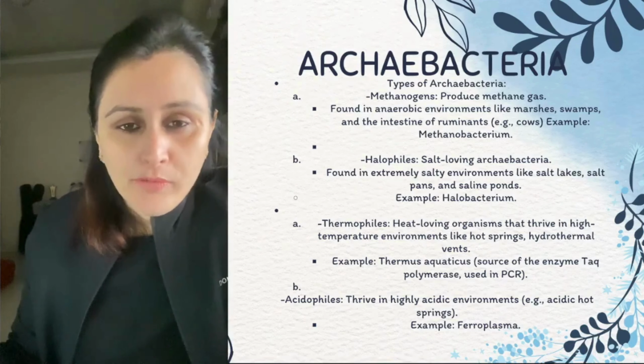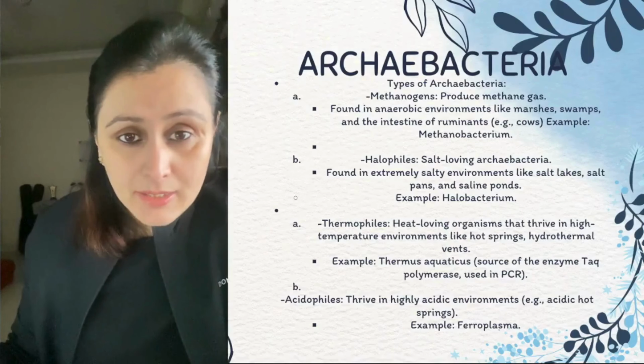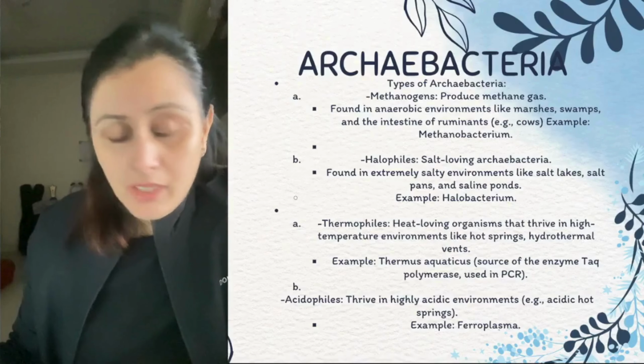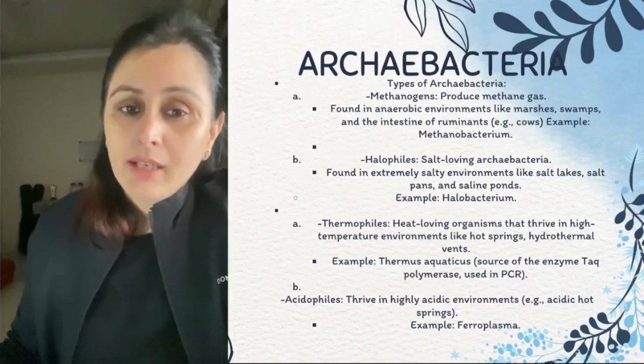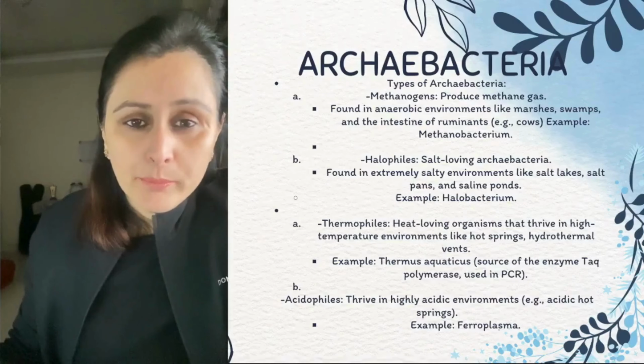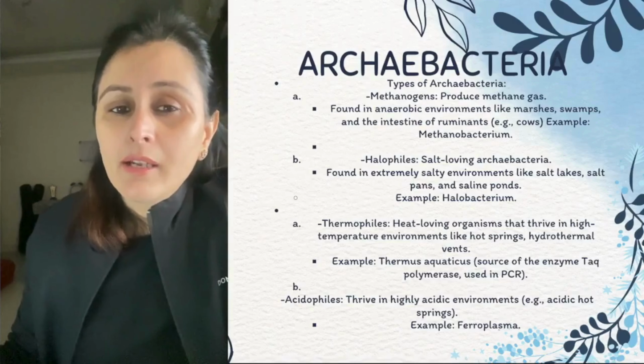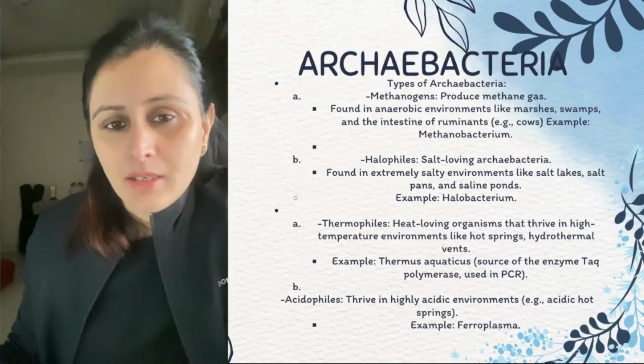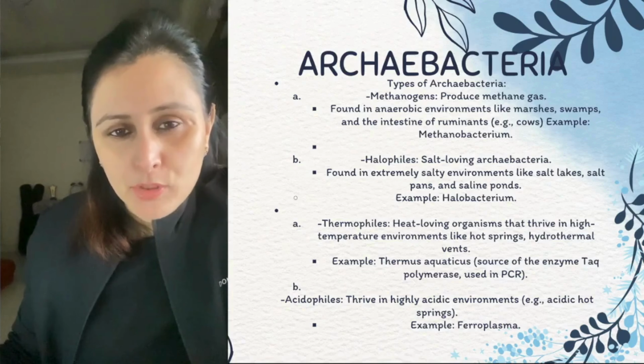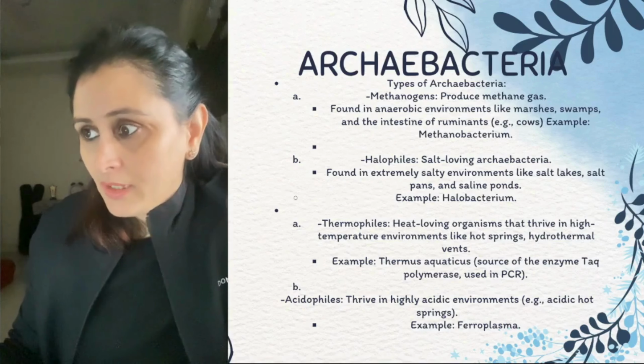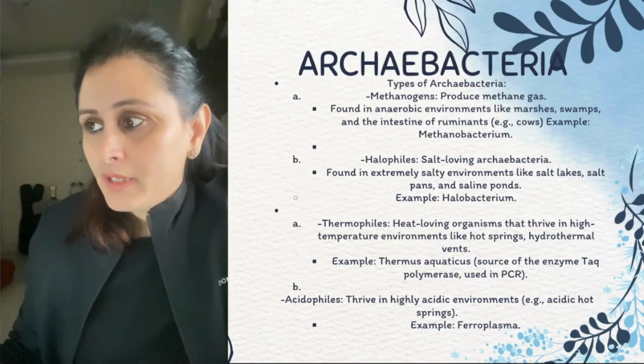Now the types of Archaebacteria. What types of Archaebacteria are there? We have just talked about the methanogens. Why are they called methanogens? Because the byproduct they release as a metabolism byproduct is methane, right? They are found in anaerobic environments.